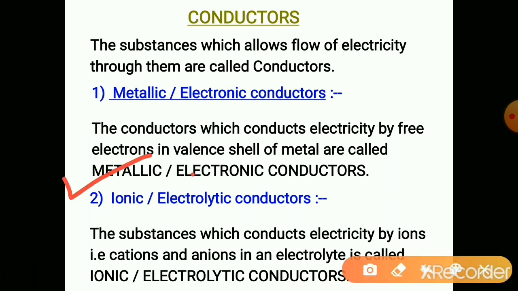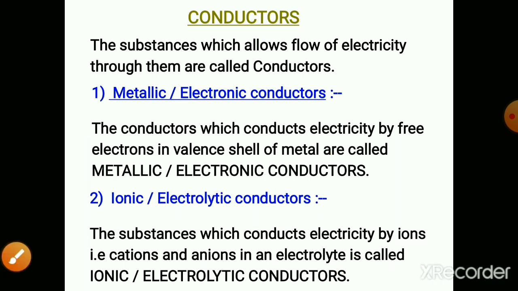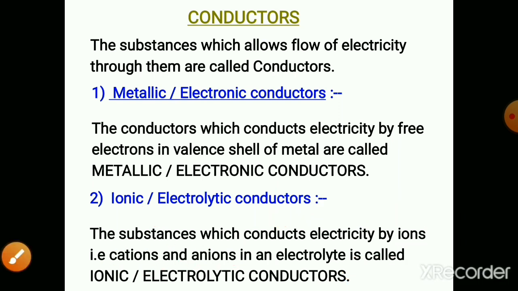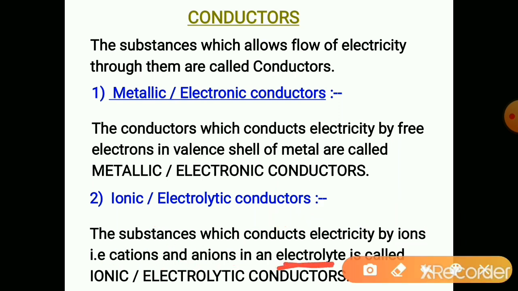Ionic conductors are also called electrolytic conductors. The substances which conduct electricity by ions, that is cations and anions in an electrolyte, are called ionic or electrolytic conductors.